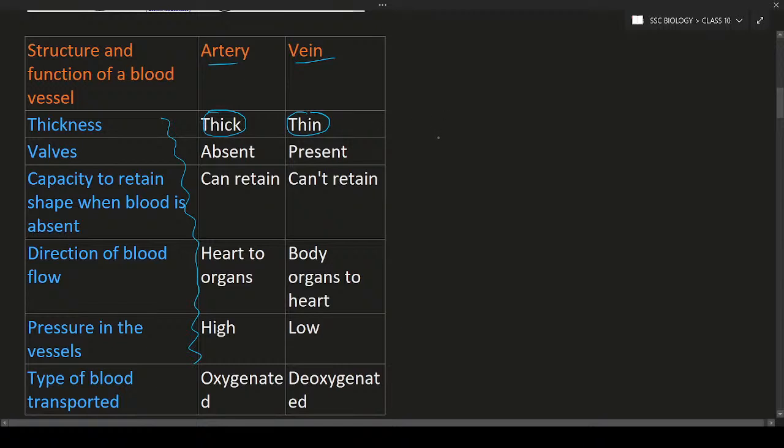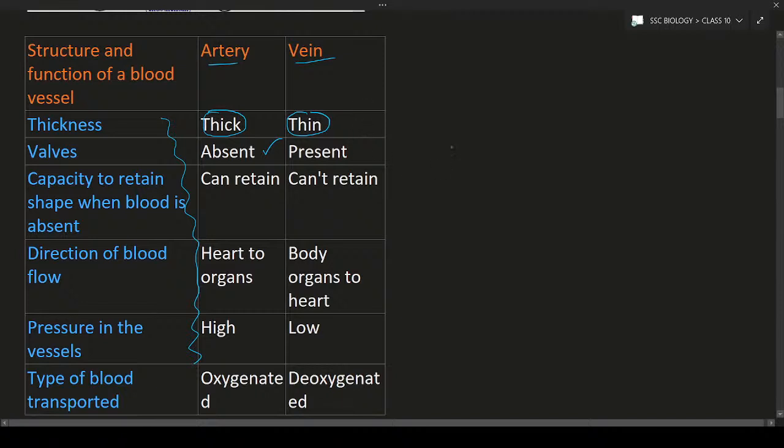Next is the valve. Remember one thing, valves are going to regulate the flow of something, whether it may be liquid or any substance. So the valves are absent in the artery. Why are the valves absent in the artery? Because there is a huge pressure in the artery. There is no need of valves to prevent backflow of the blood.